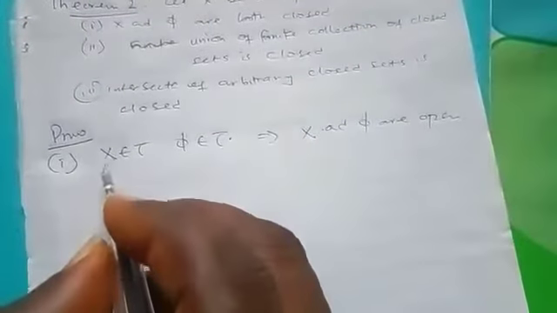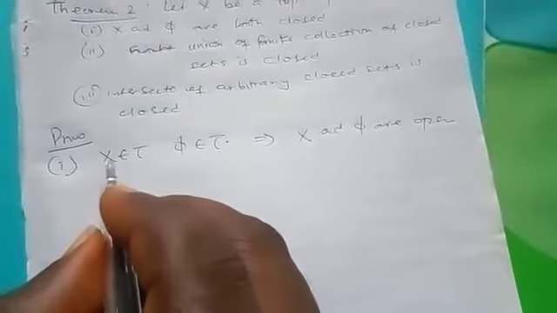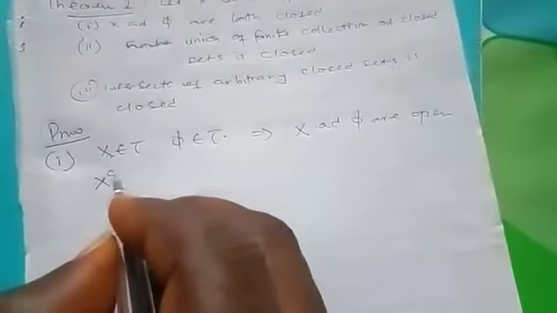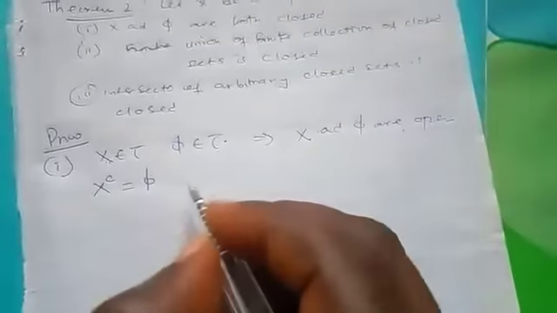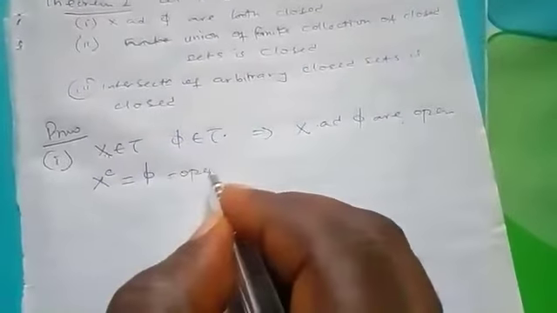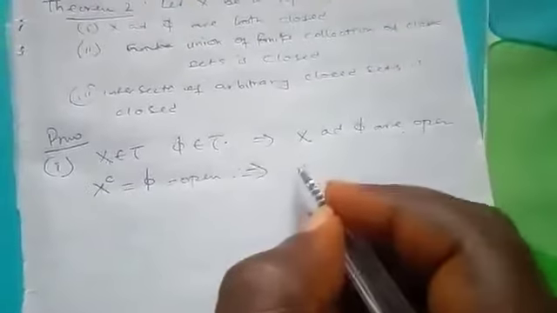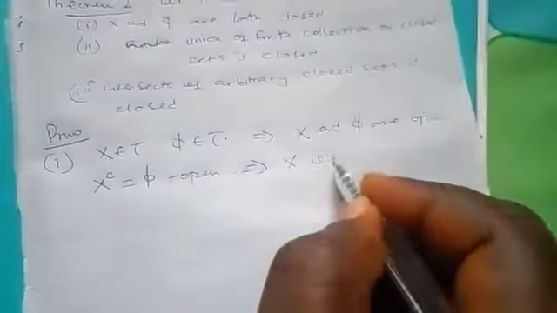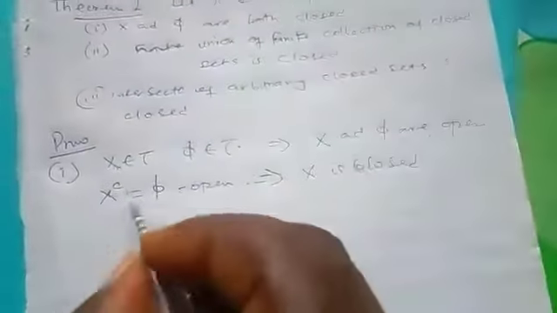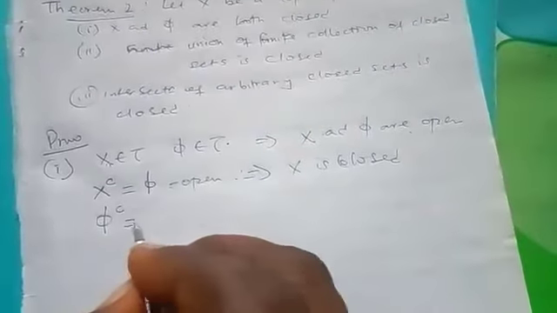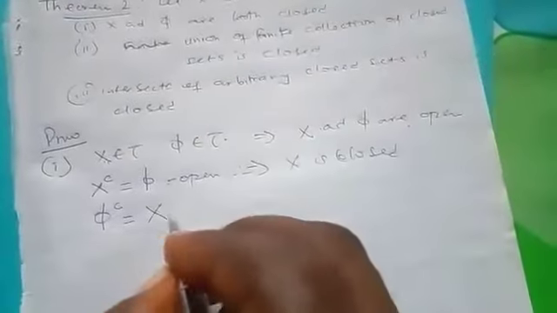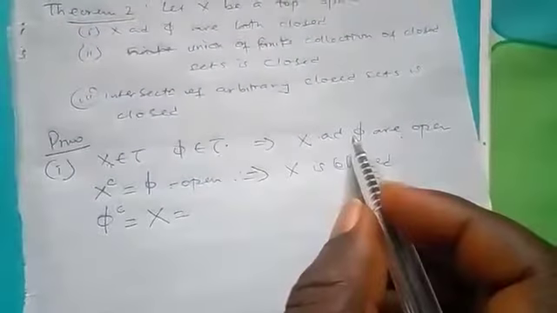In order to show this, we need to find the complement. If the complement is open, then the set is closed. The complement of S is equal to phi, but we said that phi is open. So this implies that S is closed, because the complement is open. Similarly, if you find the complement of phi, the complement of phi will be S. But we have said that S is open.